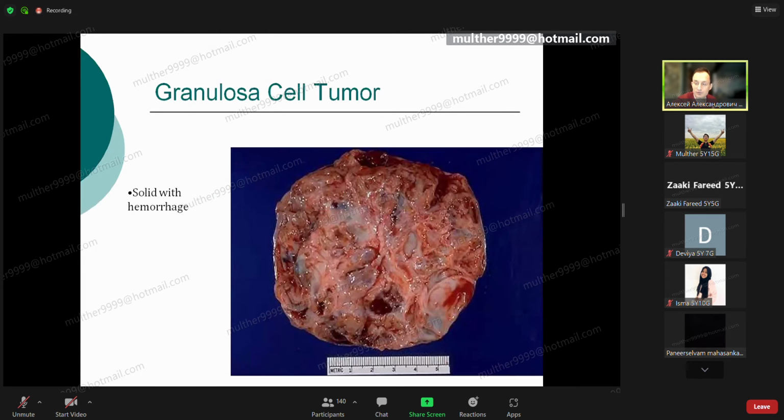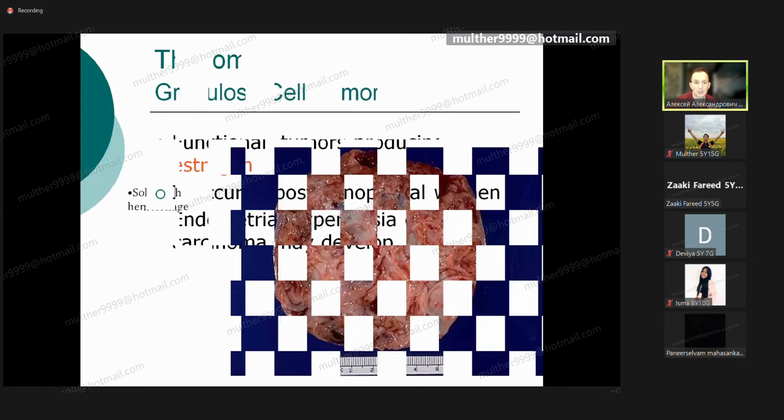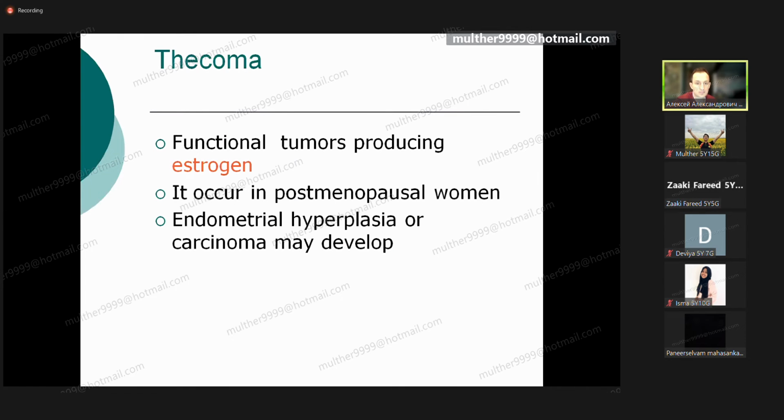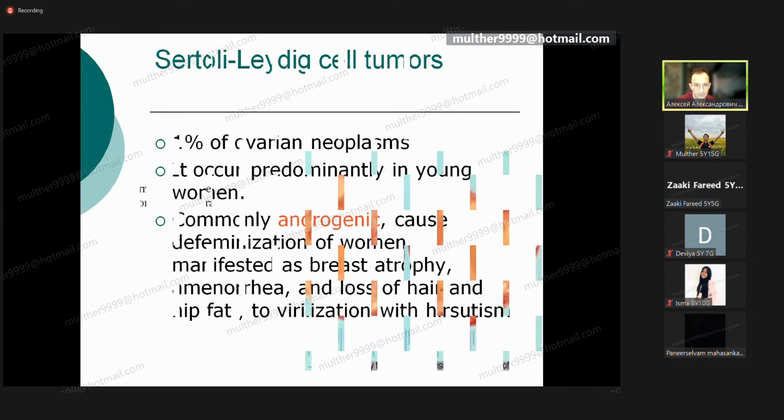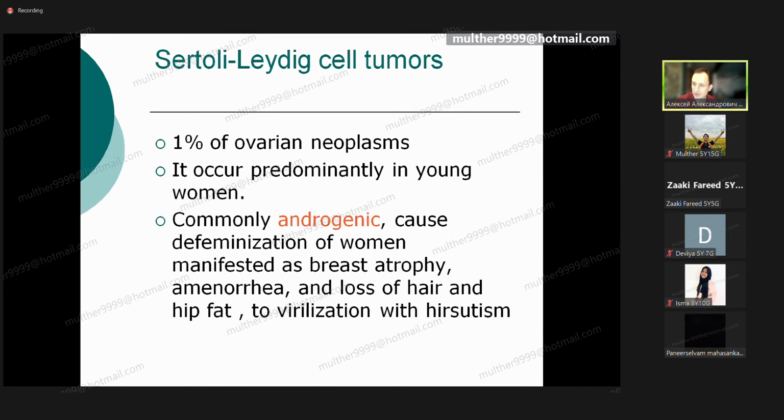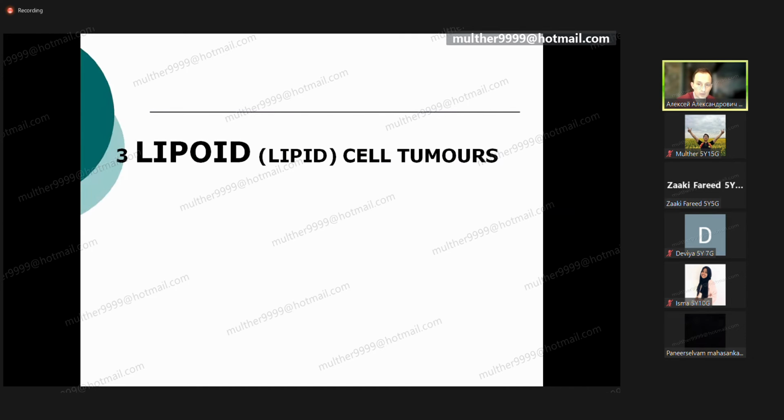Take a look at the structure. The structure of the tumors is usually solid, usually solid. Thecoma cells, they can produce estrogens too. Postmenopausal, typical story, same story, development of the reaction to a high level of estrogens, endometrial hyperplasia and carcinoma. Solid thecoma cell, you can see in this picture. Very rarely met tumor, but we need to know about it. Sertoli-Leydig cell tumors, we don't need to talk about it. Could be lipoid cell tumor